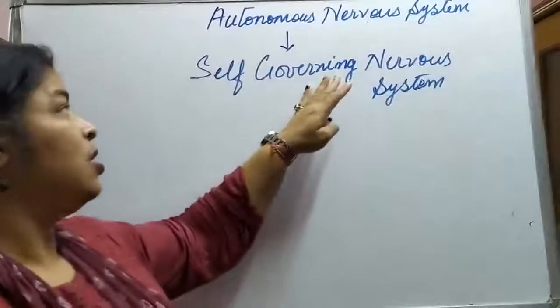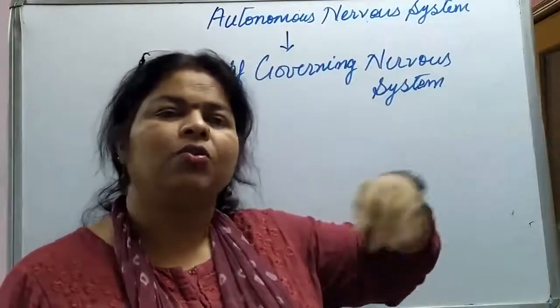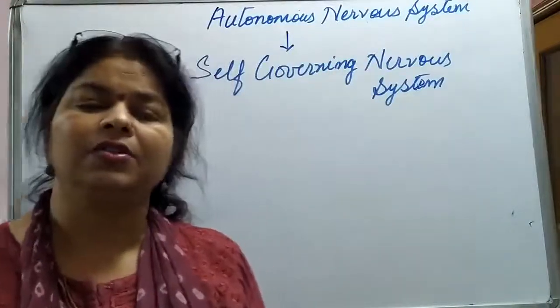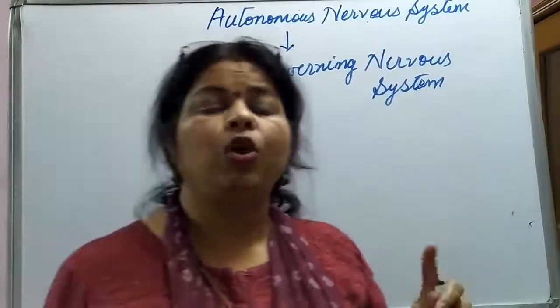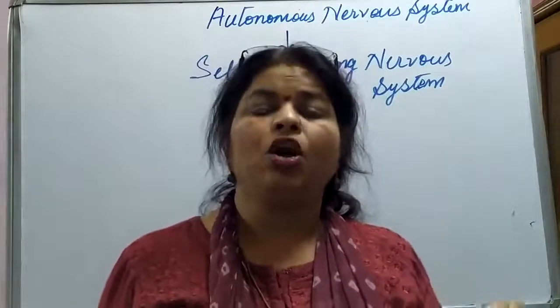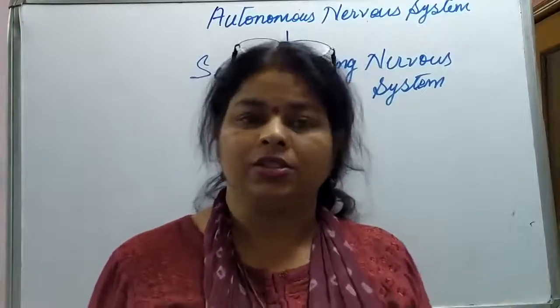That's why we say autonomous. Autonomous bodies are those which work on their own. So this is the self-governing nervous system. It operates automatically, or involuntarily.